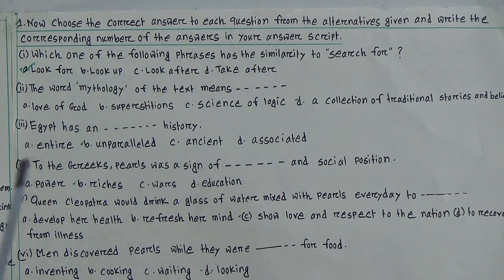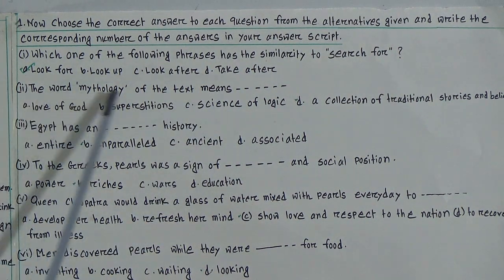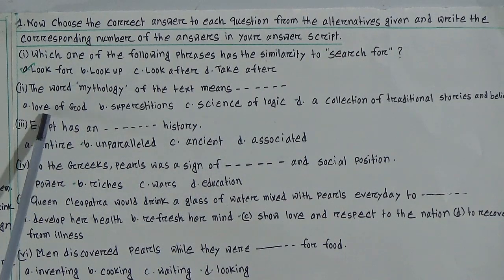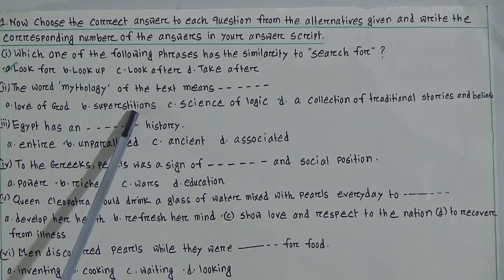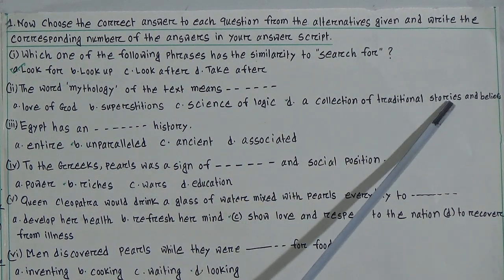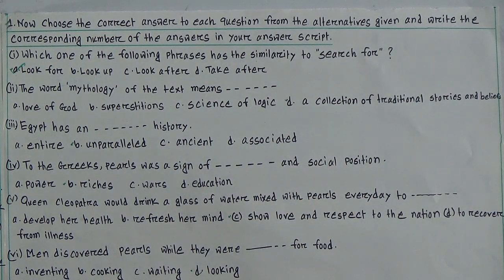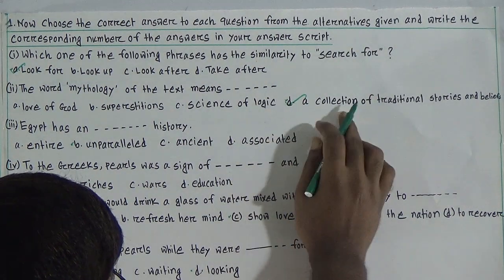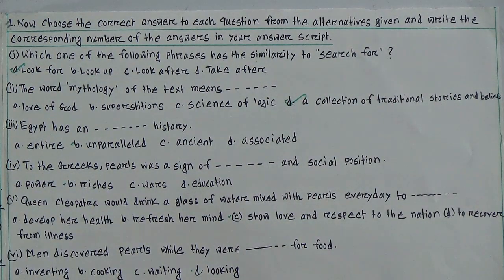The word mythology of the text means, option: love of God, no. Superstitions, no. Science of logic, no. A collection of traditional stories and beliefs, yes, we have got the correct answer. A collection of traditional stories and beliefs.